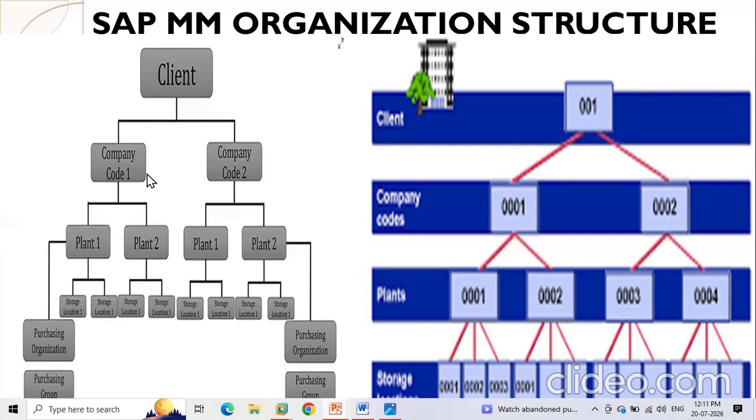Under the client, the company code will be a 4-digit numerical one, and the client is a 3-digit one. Then under the company, there will be a plant. For example, if I take the oil and gas company for Reliance, they will have one plant at the Bangalore location, another plant at the Hyderabad location, and another plant at the Pune location. Like that they will have production plants all over their cities.